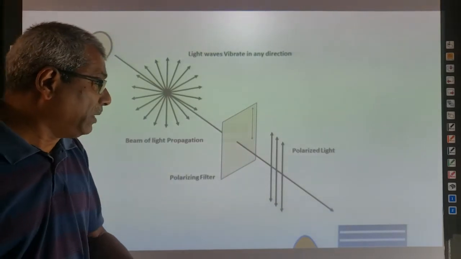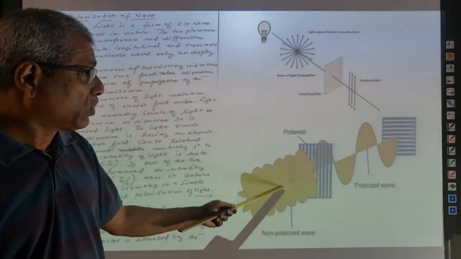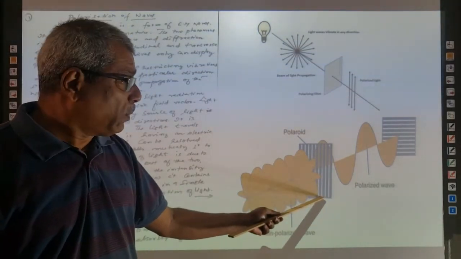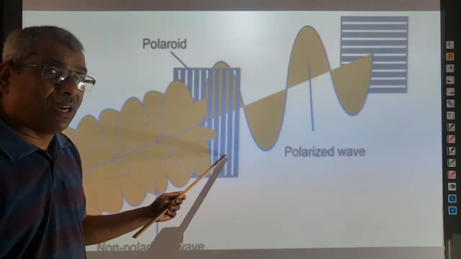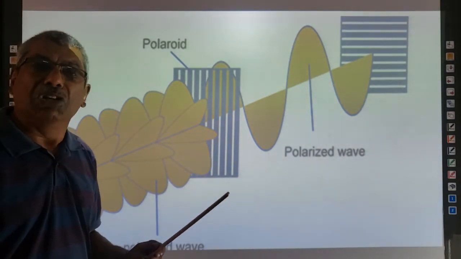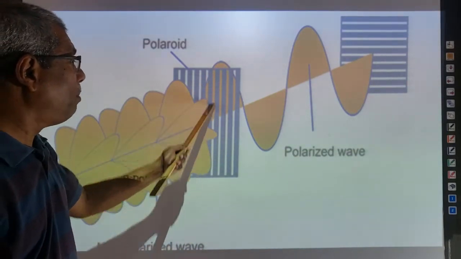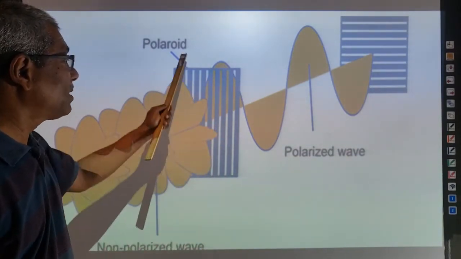Next diagram. The same thing can be shown here also. This is a Polaroid. A Polaroid is a crystal. In the market, its name is tourmaline. Tourmaline crystal. What is the speciality of that? It has a pass axis. These are the pass axes.